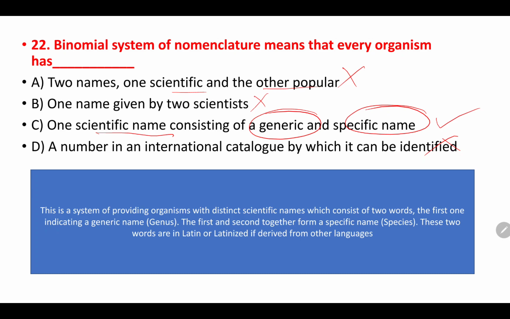Okay, see, this binomial system is a system of providing the organism with a distinct or proper scientific name which consists of what? Two words. The first name indicates the generic name or genus, and the second is the specific epithet or species. It should be in Latin or Latinized, which is derived from any language but should be in Latin. So option C is right.